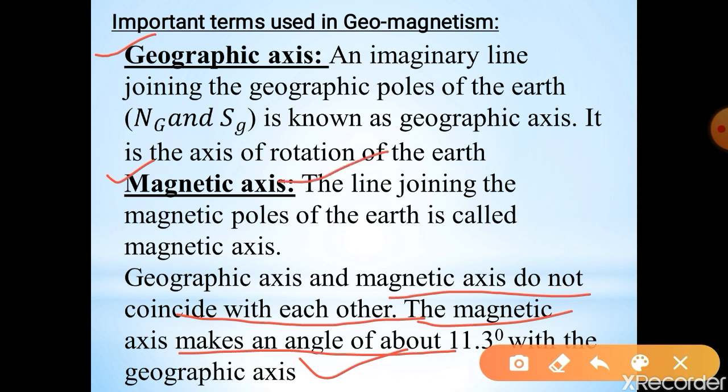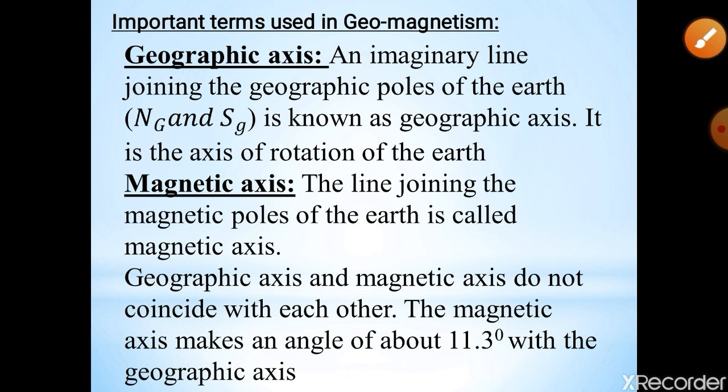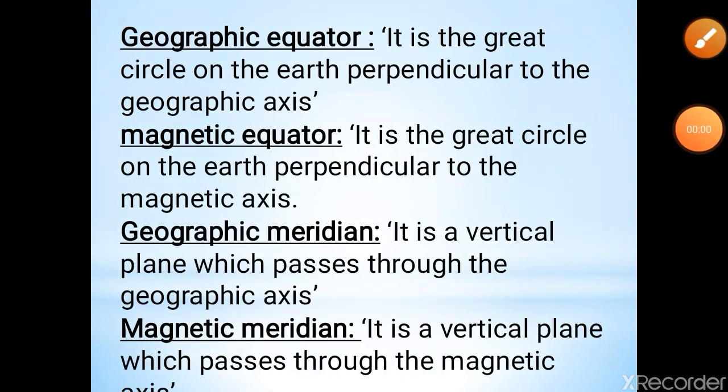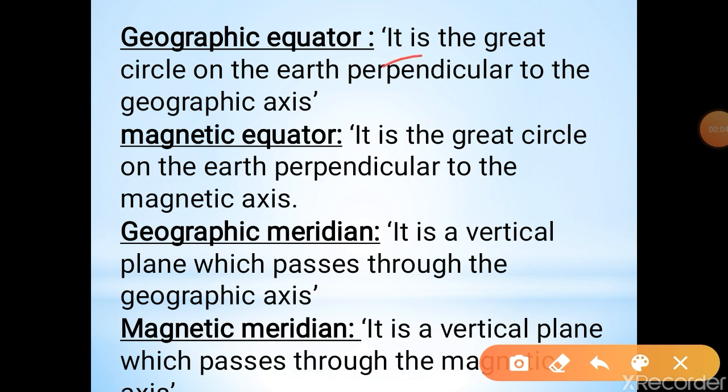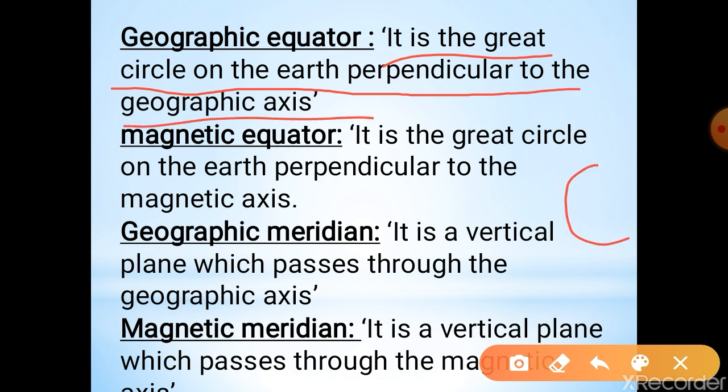The magnetic axis is inclined at an angle of 11.3 degree. Next, see the geographic equator. It is the great circle on the Earth perpendicular to the geographic axis. This is the Earth, this is the geographic axis, so this is the geographic equator. It is the great circle on the Earth perpendicular to the geographic axis.